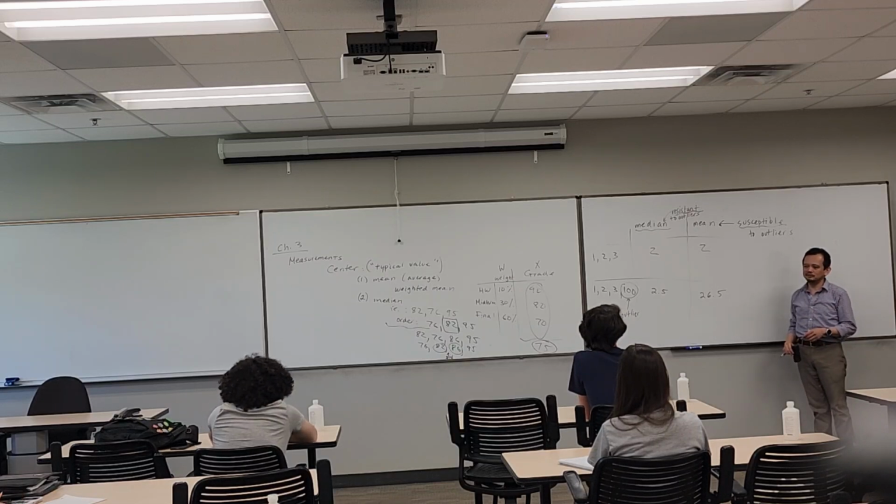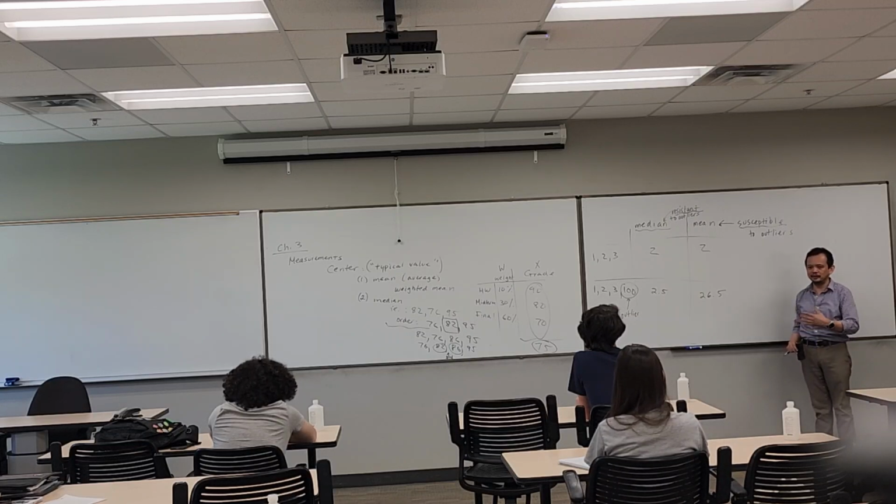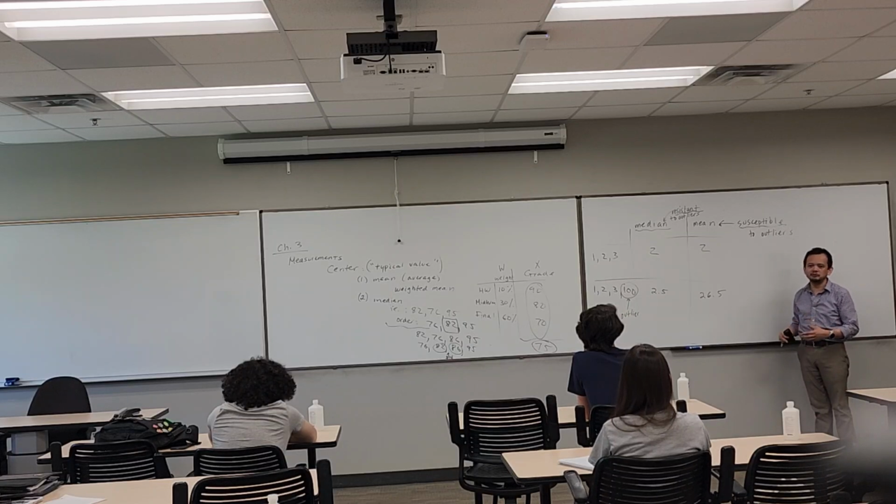So, now that we recognize that the mean has this undesirable quality of being susceptible to outliers, why don't we change statistics and rebuild statistics so that every time we want to calculate the center, we use the median instead? Why don't we just redo that framework of statistics?